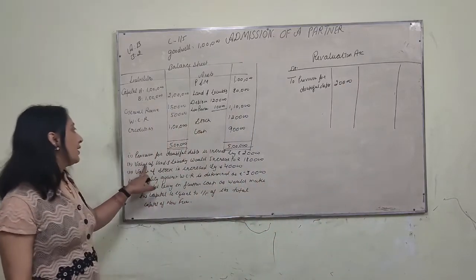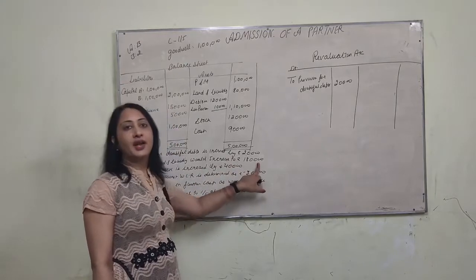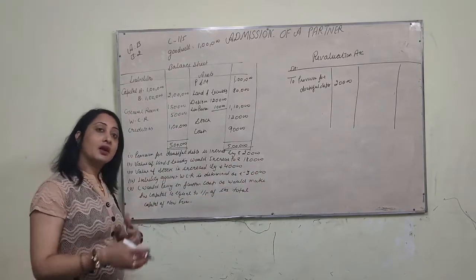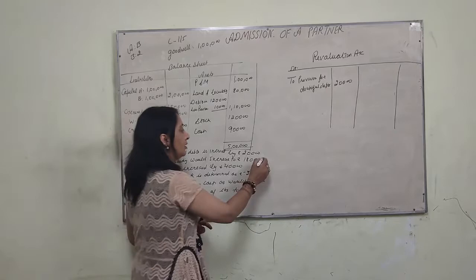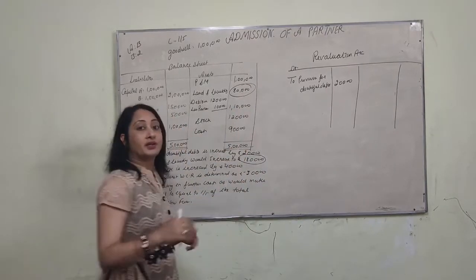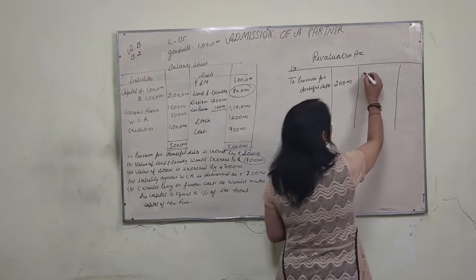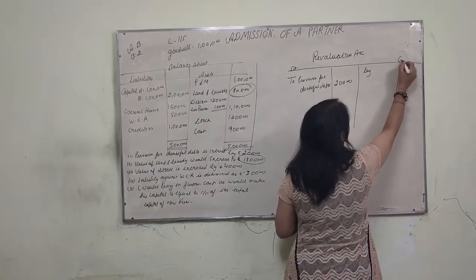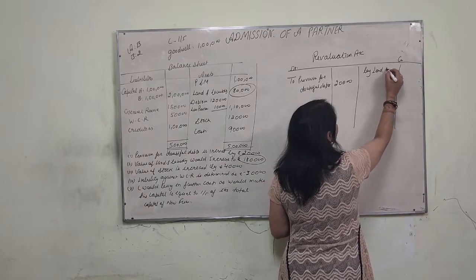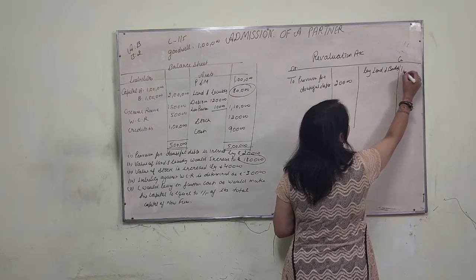Now the next one, value of land and building is increased to rupees 1,80,000. Book value is rupees 80,000. It has been increased by rupees 1 lakh. Then increase in asset will be shown on the credit side: by land and building rupees 1 lakh.